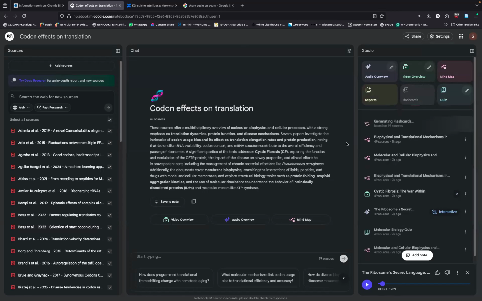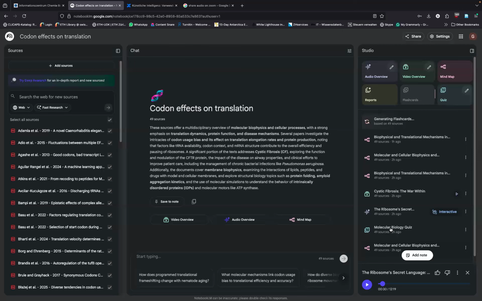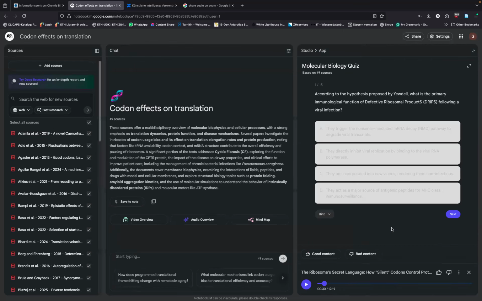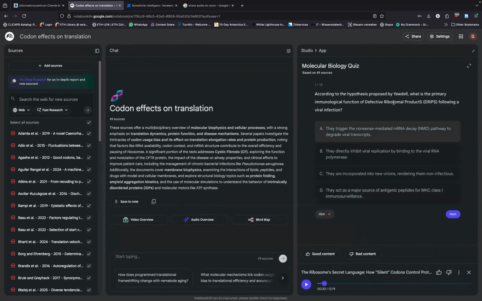Okay, so this is not generated, so we can't do that, but I did do a molecular biology quiz on this output, and then you can see, according to the hypothesis proposed by one of these papers, what is a primary immunological function of that, and you have to do. So there's so many learning tools inside here. So with that, I will conclude.